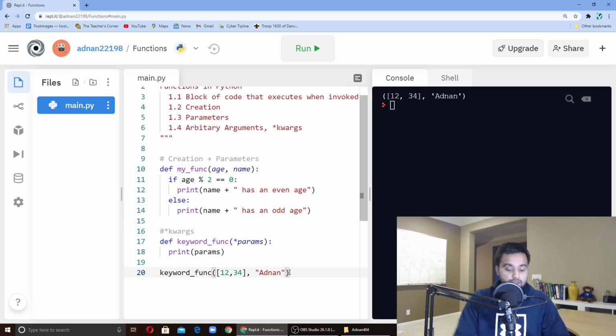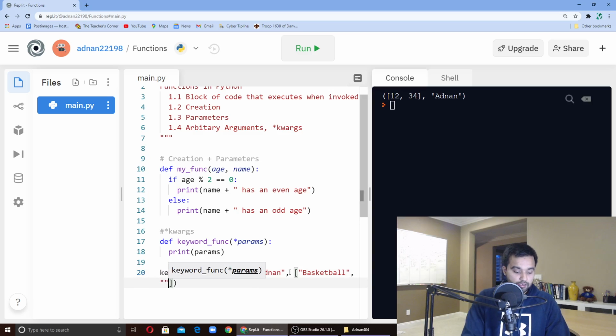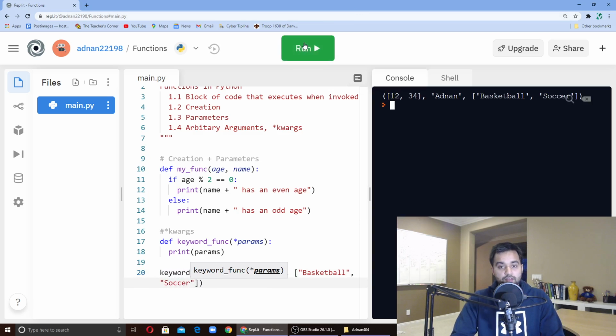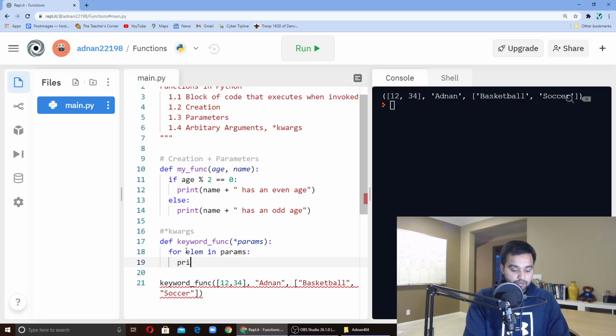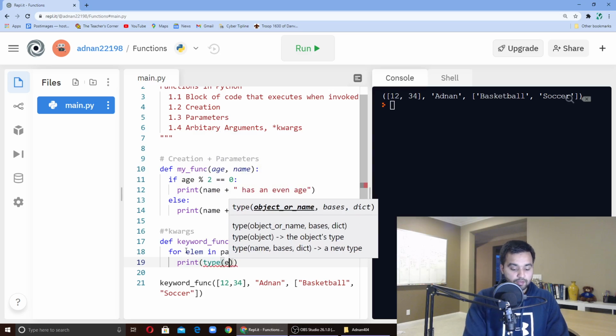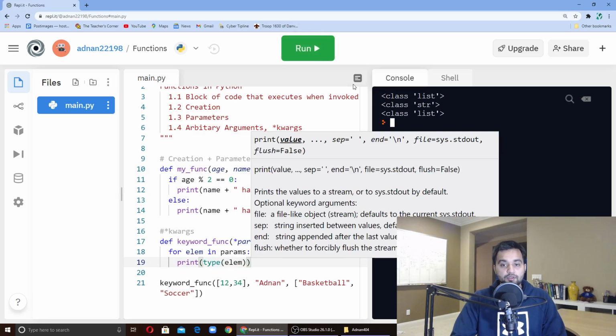Now let's say I want to add something. So I can add, let's say, basketball, and soccer. So now when I run it, it actually includes it. That's the cool thing with params, or the asterisk, that it's an unlimited amount. So now let's have fun with this. We can say for element in params, print type of element, and then we can run that. And now it's going to print list, str, list.